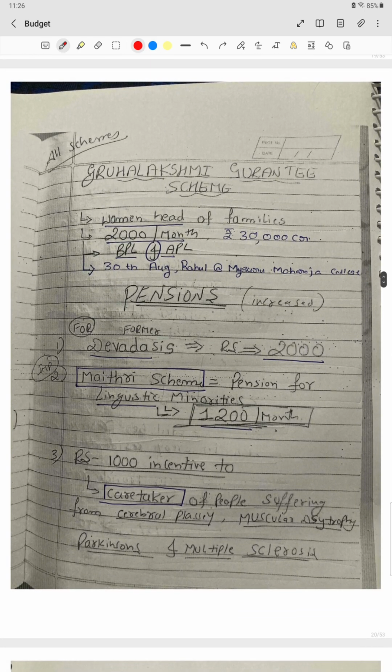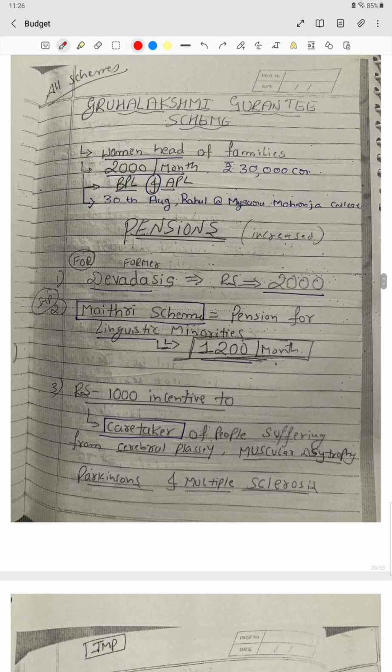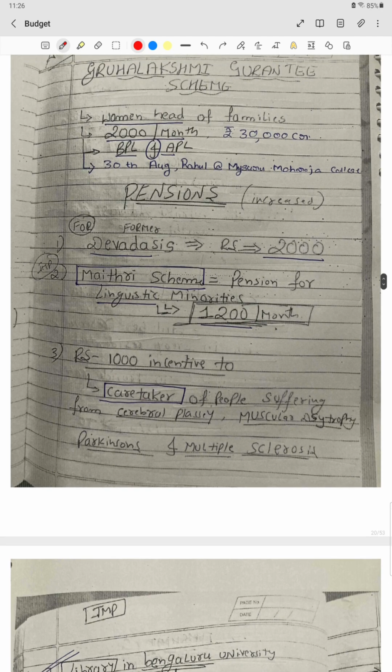Then we have to know about the Gruha Lakshmi scheme. It is basically 2000 rupees per month to the woman head of the family. It is for both BPL and APL, and it started from 30th August, and Rahul Gandhi inaugurated it in the Mysore Maharaja College. And how much amount was allocated last year? It was 28,000 crore, and this year it is 17,900 crore. Some amount is there which we have studied earlier.